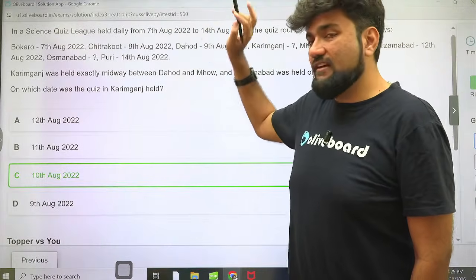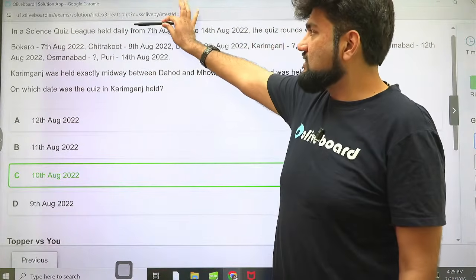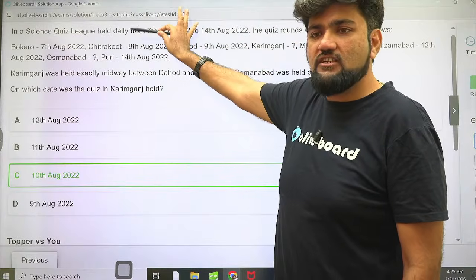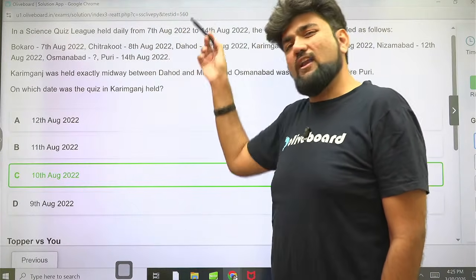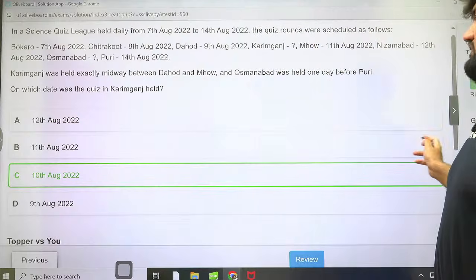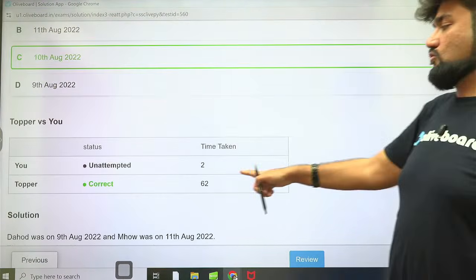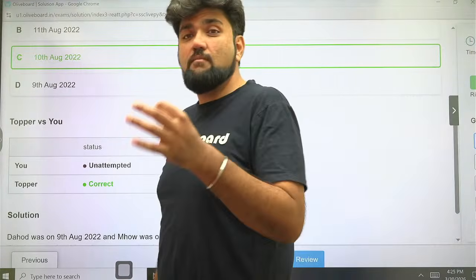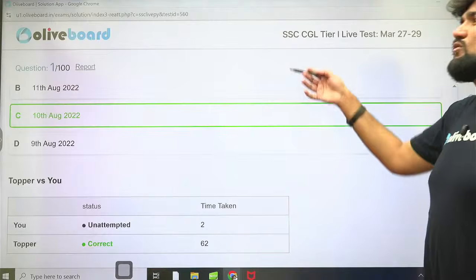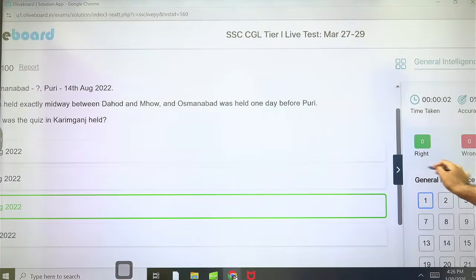And midway, always make it a habit of puzzle-based questions, sitting arrangement-based questions. Always after starting the arrangement mildly, just midway confirm the question. What exactly is needed in the question? Because while you arrange midway only, you might end up getting your answer. Why did I say that, this creates a problem for the students? Because the very first question you end up taking 62 seconds, that is 1 minute and 2 seconds for a very easy question which could have been easily solved in 30 seconds. Do you understand the cost it is causing you?